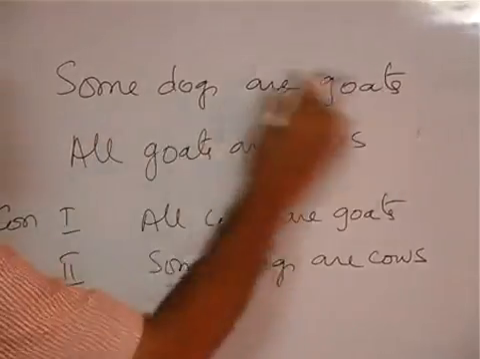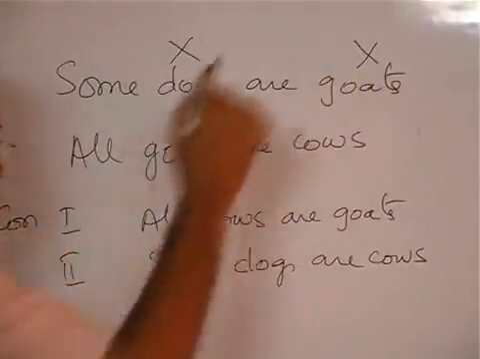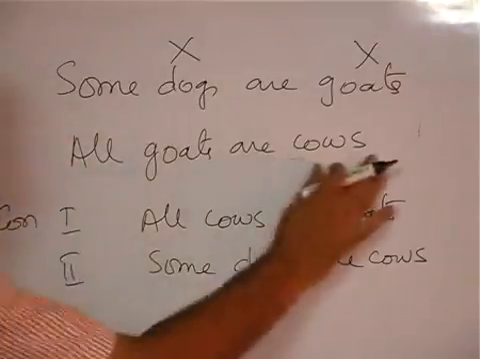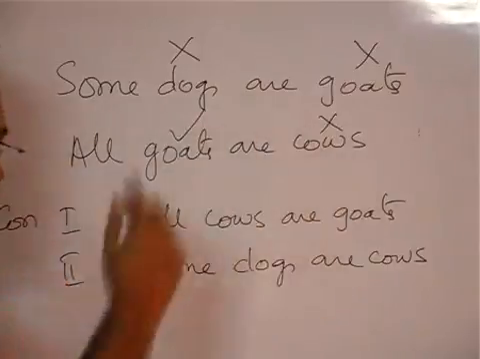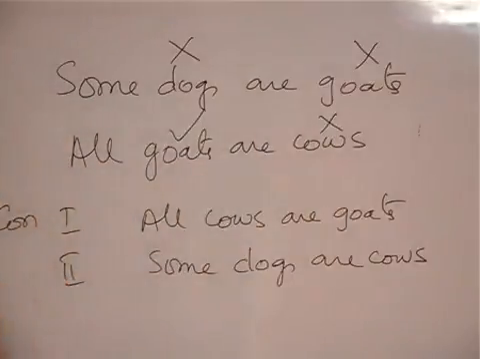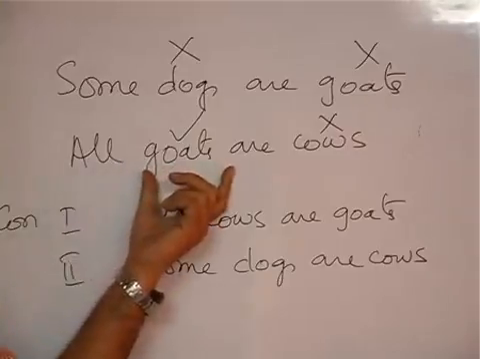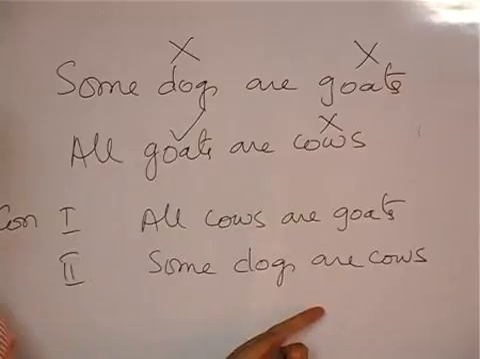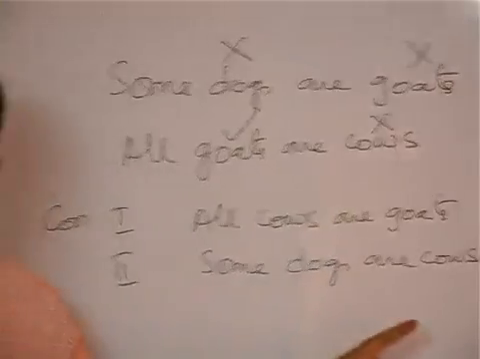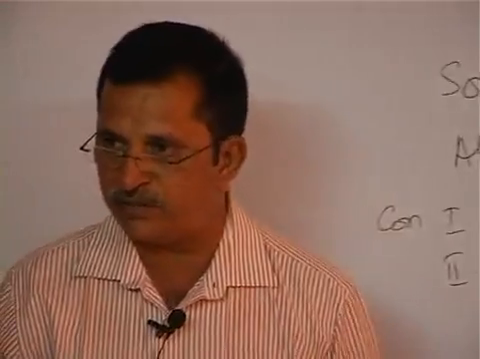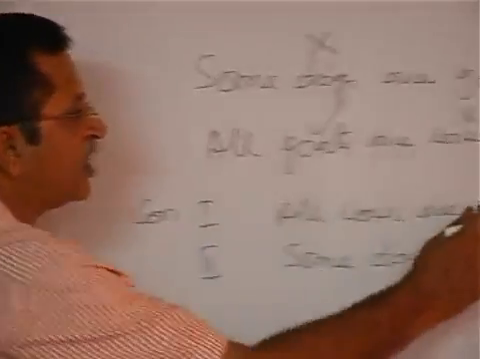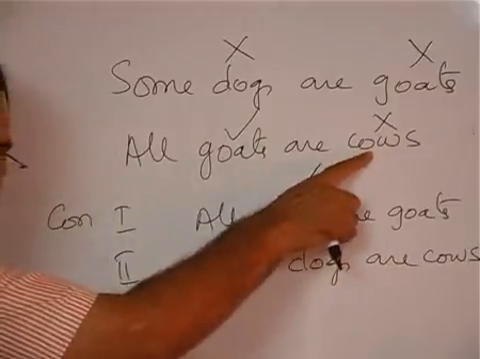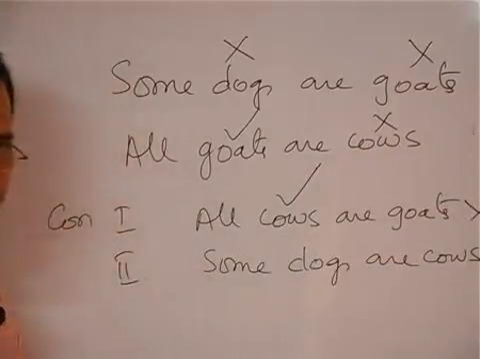Some dogs are goats means dogs is not distributed, goats is not distributed. Some S S P. All goats are cows means goats is distributed, cows is not distributed. So only goats are distributed. In the conclusion also only goats must be distributed, and other terms should not be distributed. Here all cows are goats means cows is distributed, but in the statements cows are not distributed. No, this conclusion will not follow.